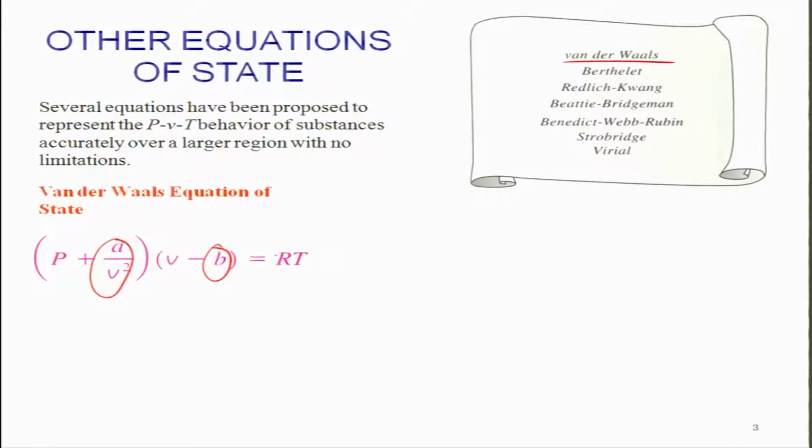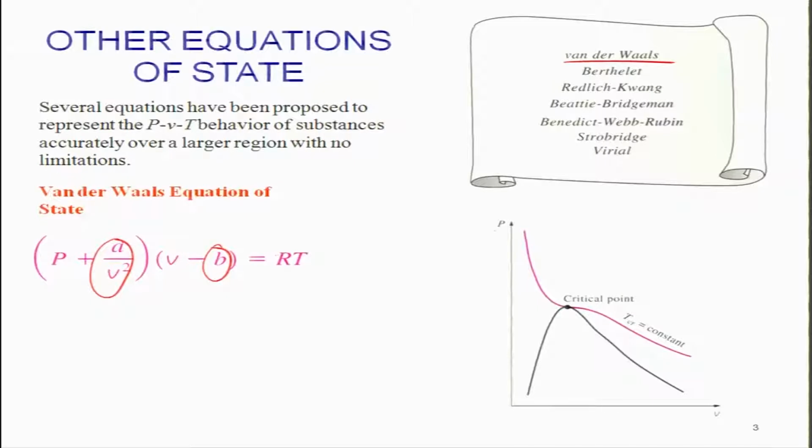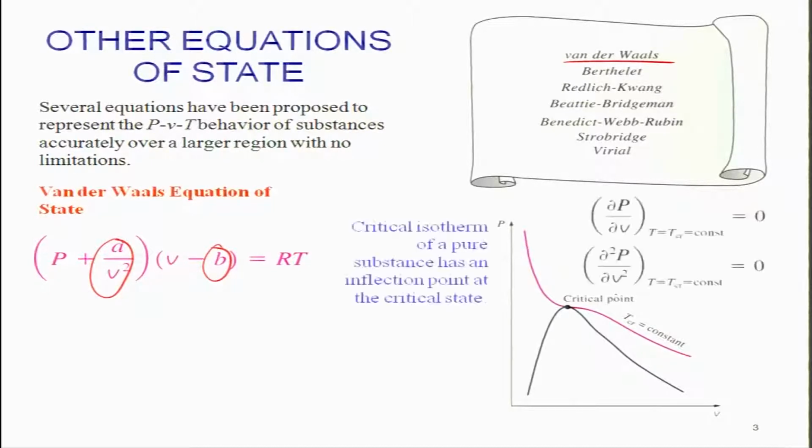Now, to obtain the parameters A and B for different fluids, one can consider the PV plot, and we know that the critical point is represented by the inflection point. Thus, the critical temperature and pressure can be used to evaluate the constants A and B. Using these two equations for the critical isotherm, we can obtain the values of A and B, and thus use the equation of state for many different substances.